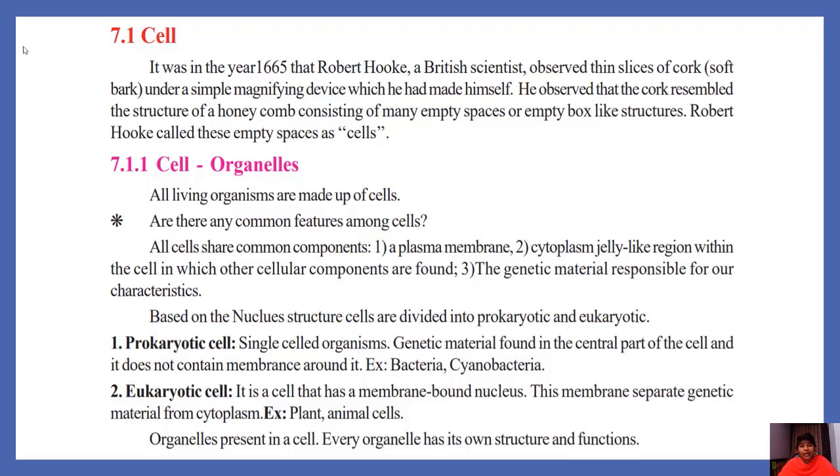Eukaryotic cell. It is a cell that has a membrane-bound nucleus. That means there is a membrane around the genetic material. This membrane separates the genetic material from the cytoplasm. Examples are plant and animal cells. The cells in our body are also eukaryotic cells. There are so many organelles present in a cell. We will learn about each organelle in detail. Before going to that, all living organisms are made up of cells. We already know that. So every living organism contains one cell or more than one cell. Let us observe it.